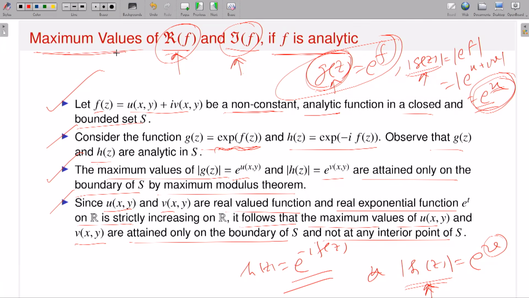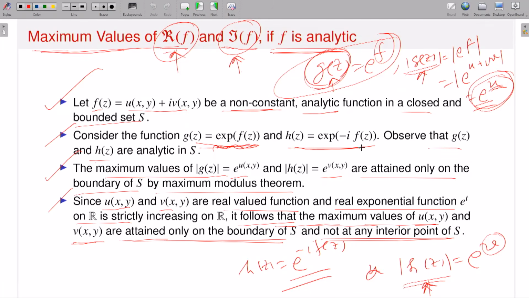So to talk about maximum values of the real part of f, that means u, or the imaginary part of f, that means v, if f is analytic, like the maximum modulus theorem for the modulus of f, I can also conclude that the real part of f and the imaginary part of f also attain maximum on the boundary and not in the interior. So therefore it follows that the maximum values of u and v are attained only on the boundary and not in the interior. Again it follows very nicely by applying, or you can have the justifications using, the maximum modulus theorem or minimum modulus theorem. Instead of dealing with the functions f, you have to deal with the auxiliary functions. So that's it. Okay, so I think I'm done.